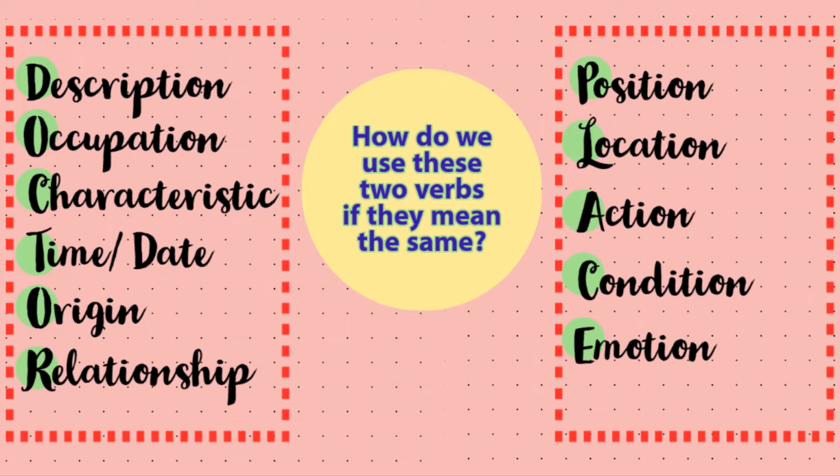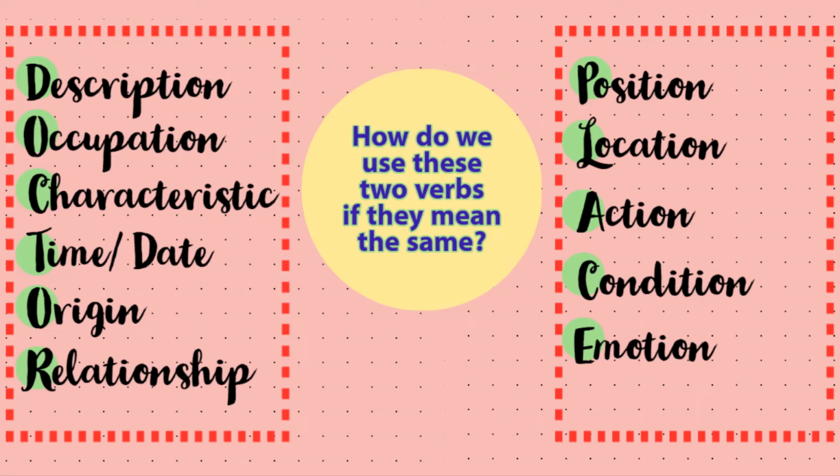Origin, where you are from. That is something we can't change, or something that is permanent or long lasting in the description or essence of the noun. So that is going to go with ser as well. Then we have relationships. When you talk about your friends, or when you talk about your sister, your brother, your mother, those are relationships that we don't usually change, right? So you are my sister, tú eres mi hermana. Él es mi amigo, he is my friend.